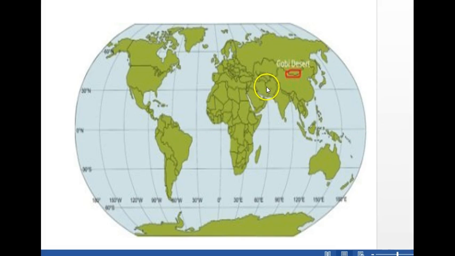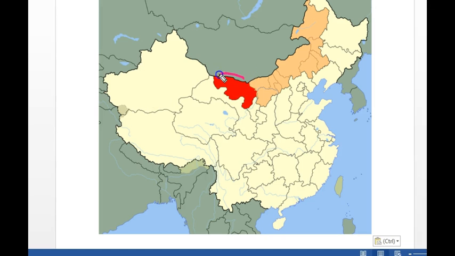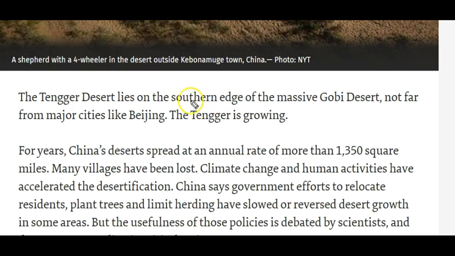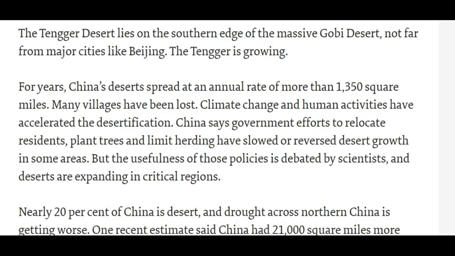Now let's move to the topic. In this image, you can locate the Tengger Desert. The red color is the Tengger Desert, and the desert is expanding at a faster rate. Now let's come back to the article. The Tengger Desert is located on the southern edge of the massive Gobi Desert. So link with the image. In that image you saw that the Gobi Desert and Tengger Desert are located close to each other.